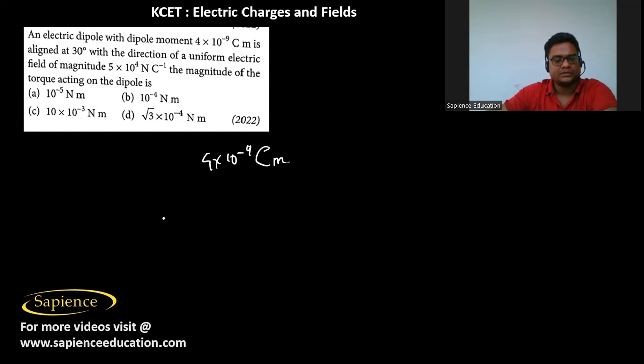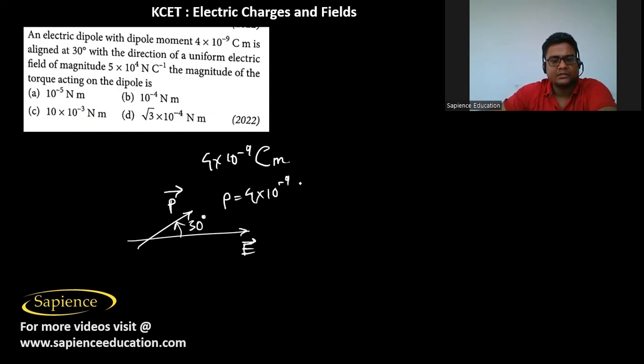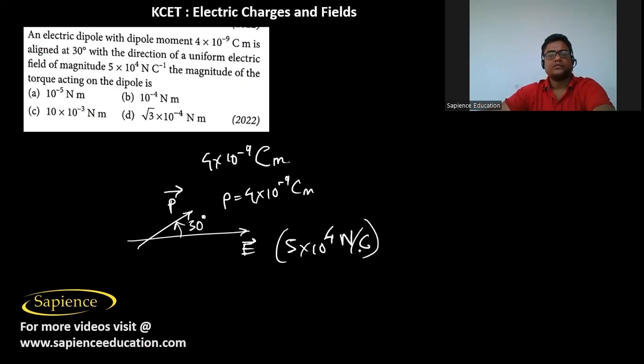An electric dipole p vector is aligned at 30 degrees with the uniform electric field, and the dipole moment is 4 into 10 power minus 9 coulomb meter. And the electric field is of magnitude 5 into 10 power 4 Newton per coulomb.